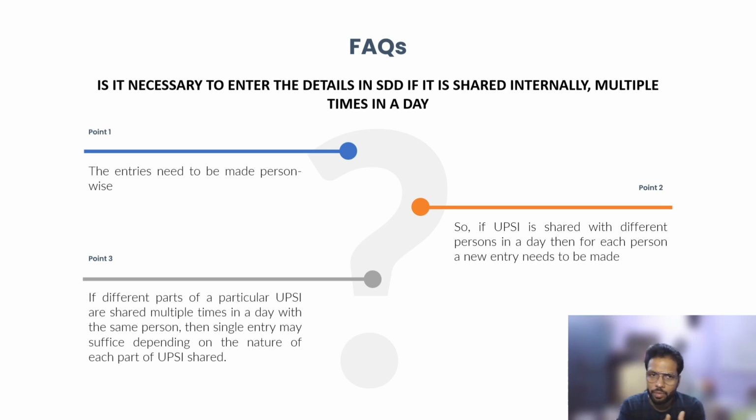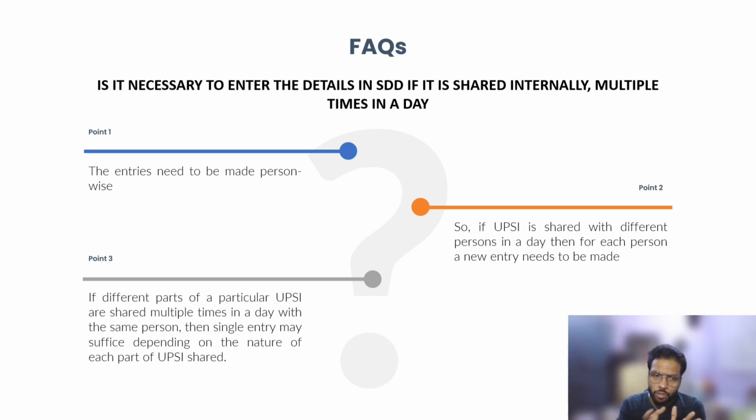It might be possible that in a single day the same information is shared with 100 people; there have to be 100 records in your tool. If the UPSI is shared with a different person in a day, then for each person there is a new entry, as I clarified.